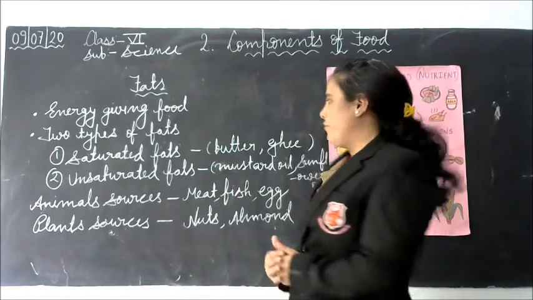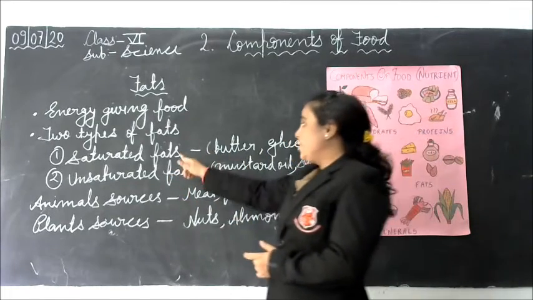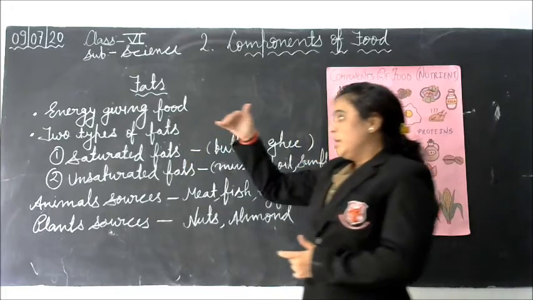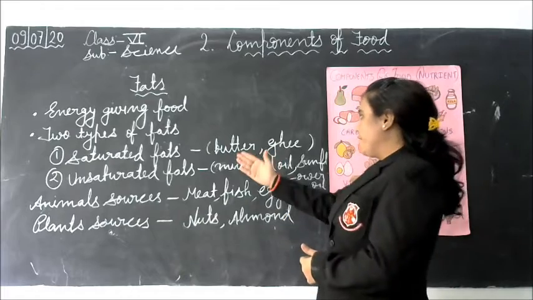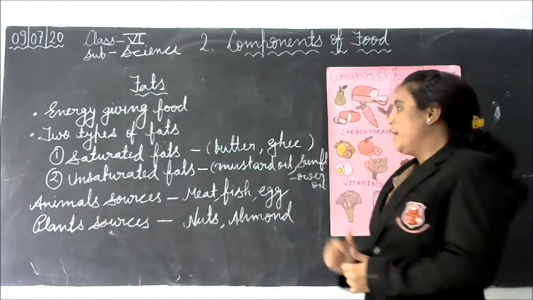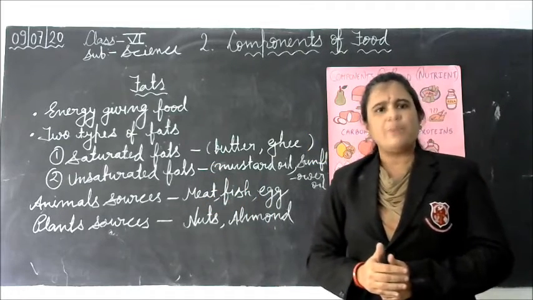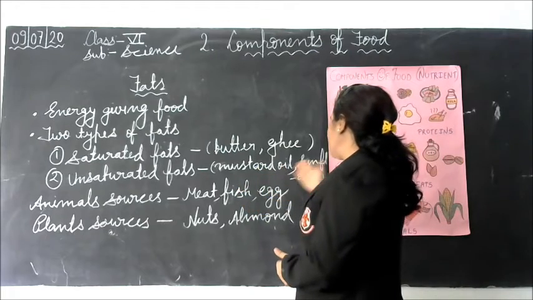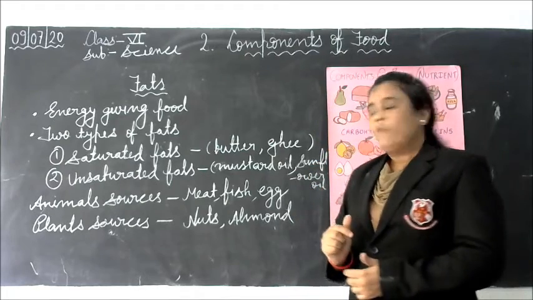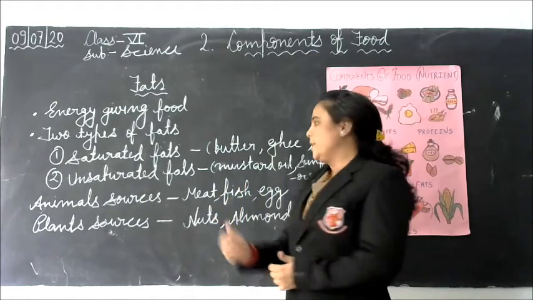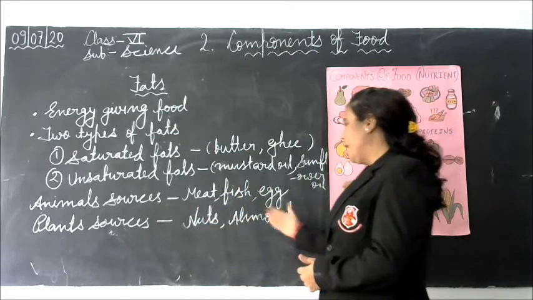There are two types of fats: saturated fat and unsaturated fat. Saturated fats are solid at room temperature, for example butter and ghee. Unsaturated fats are liquid at room temperature. For example, vegetable oils like mustard oil, sunflower oil, coconut oil are all unsaturated fats. We get fats from animal and plant sources. Animal sources: meat, fish and egg. Plant sources: nuts and almond.